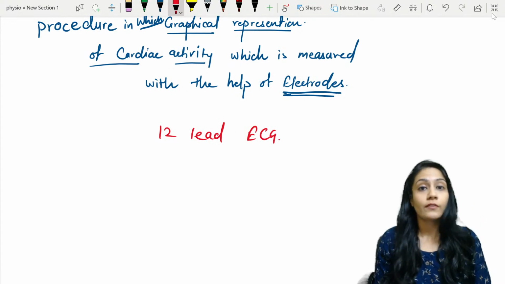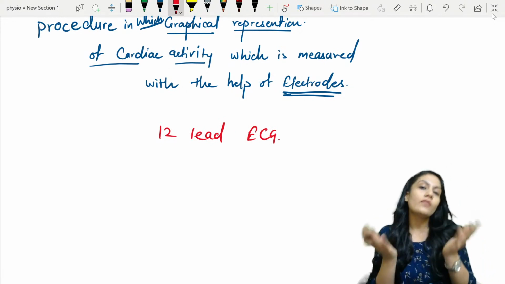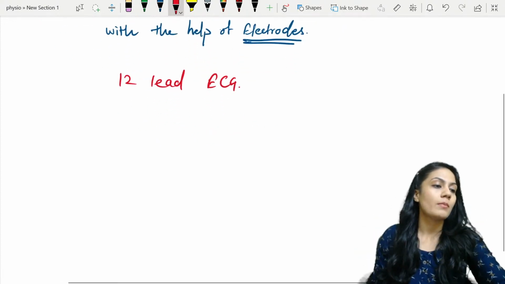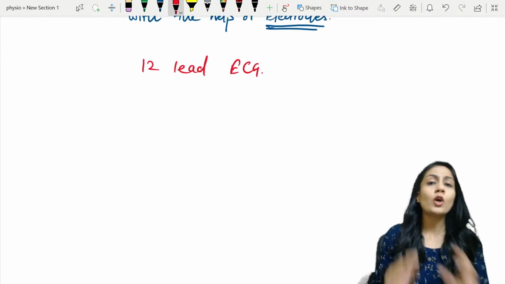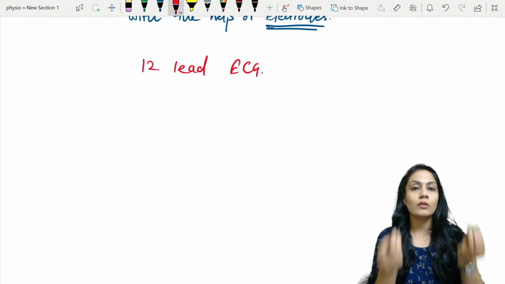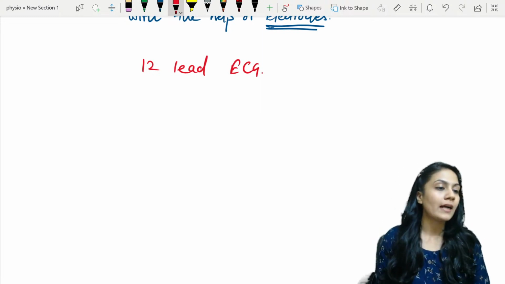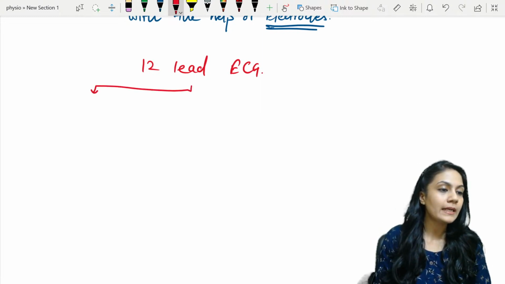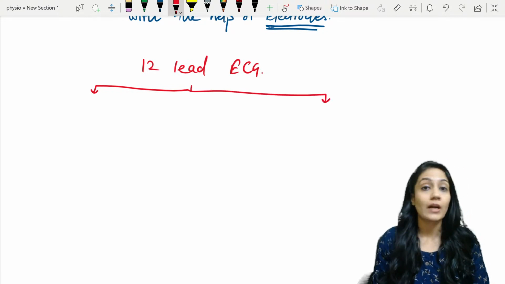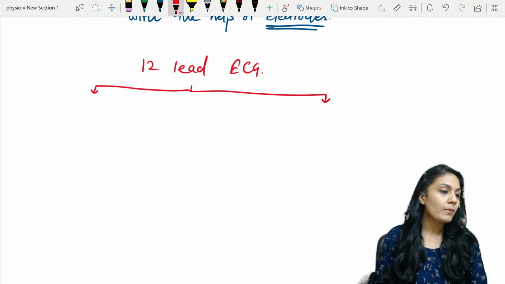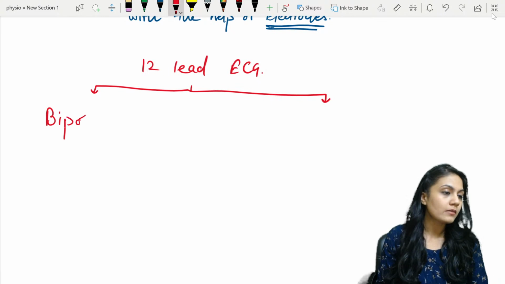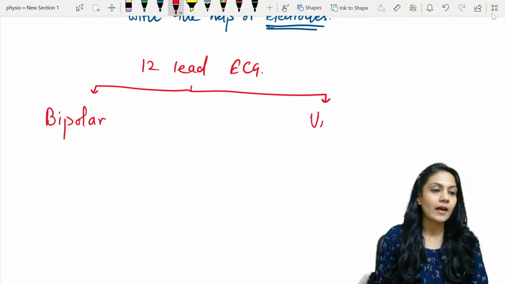Now there are different types of leads. What are the different types of leads that are present? Remember, depending on how many poles those electrodes or leads have, we divide this 12 lead ECG into two parts. And what are those two parts? Remember, there are bipolar leads and there are unipolar leads.